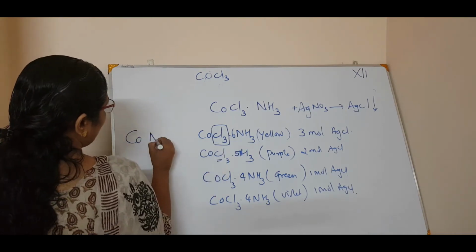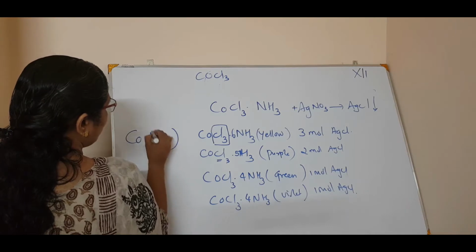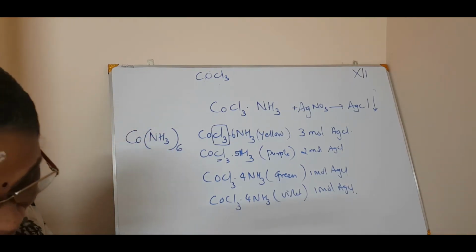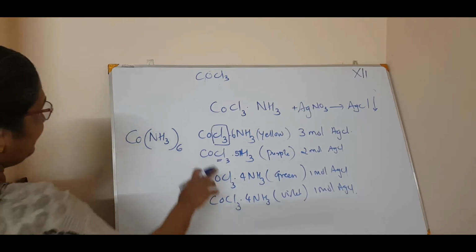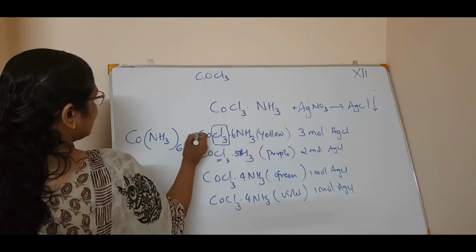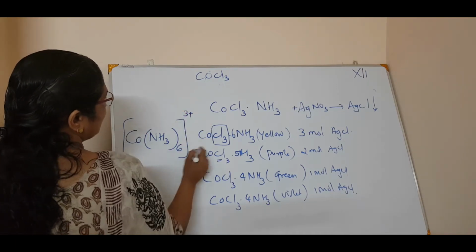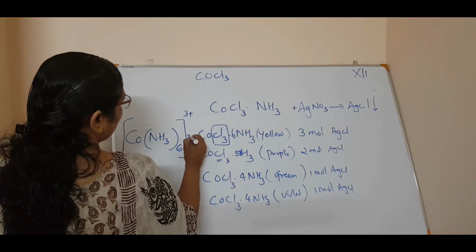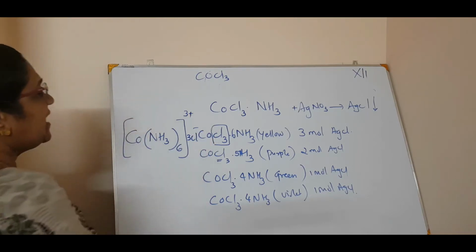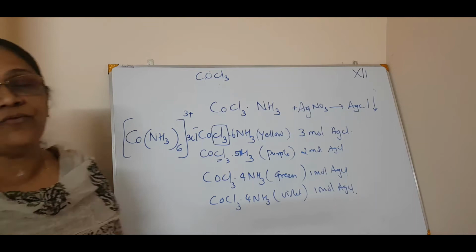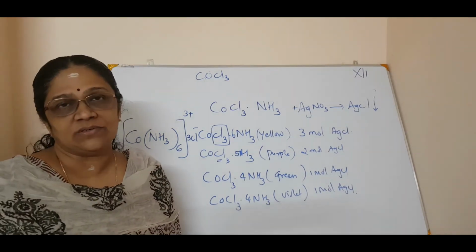NH3 are the groups bound to the cobalt. Co, NH3 6 times, all in a bracket with 3 plus, and 3 Cl minus ionized. So this is how you write the formula for a coordination compound.